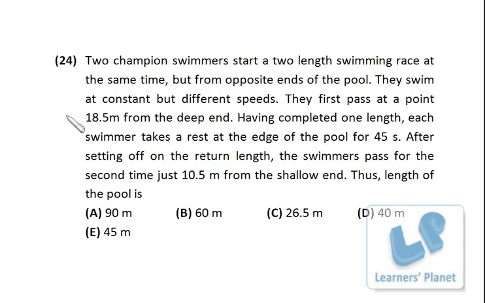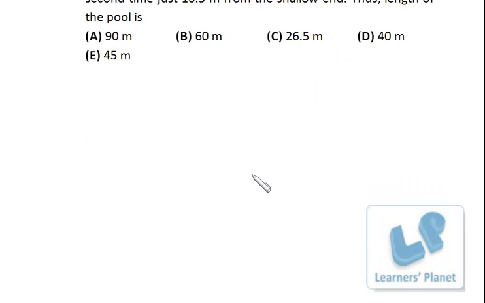Now let's see this problem. Two champion swimmers start a 2-length swimming race at the same time but from opposite ends of the pool. They swim at constant but different speeds. They first pass at a point 18.5 meter from the deep end. Having completed one length, each swimmer takes a rest at the edge of the pool for 45 seconds. After setting off on the return length, the swimmers pass for the second time just 10.5 meter from the shallow end. Thus the length of the pool is going to be an interesting question.